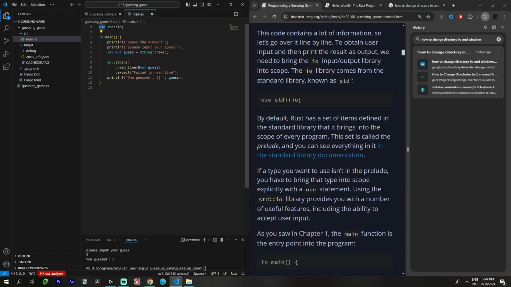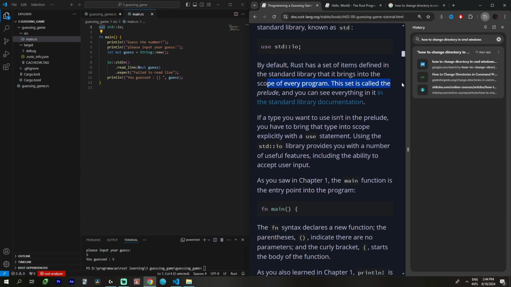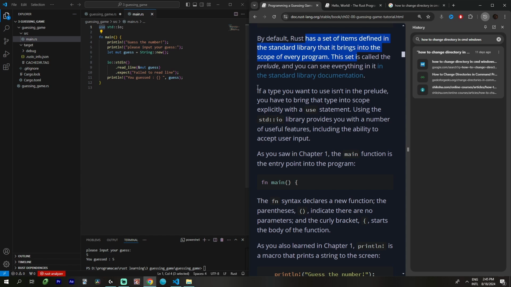Uses like import. By default, Rust has a set of standard library items that it brings into the scope of every program. This is called the prelude. If a type you want to use isn't in the prelude, you have to bring that type into the scope explicitly with a use statement.